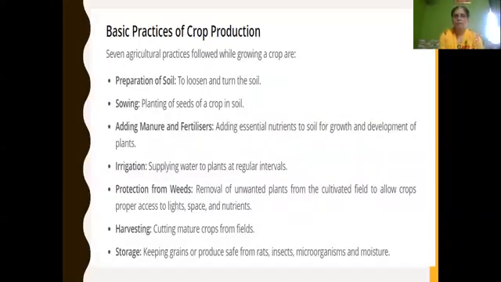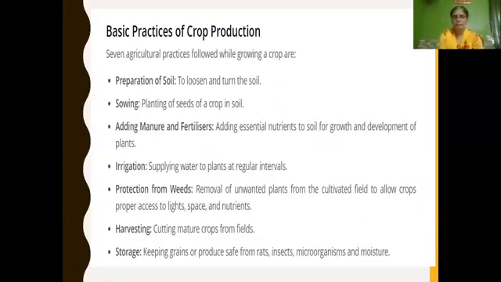Next, what are the basic practices of crop production? First is preparation of soil, then sowing, adding manure and fertilizers, and irrigation. To loosen and turn the soil is done in the dash stage of agricultural practices. It is during preparation of soil, isn't it? Next, planting of seeds of crop in soil is called dash, sowing.